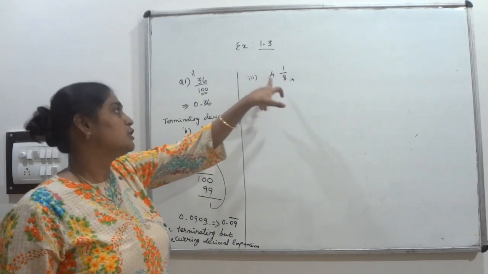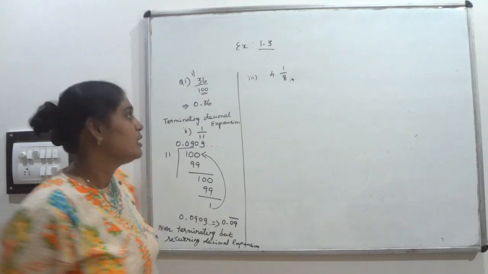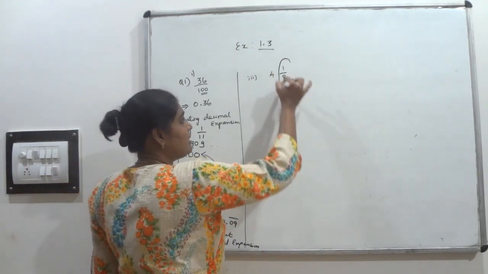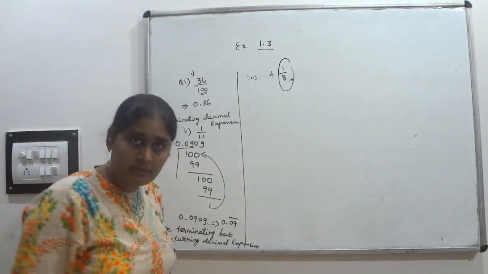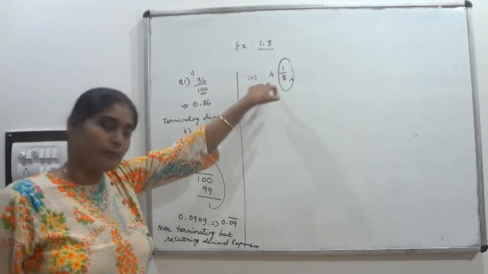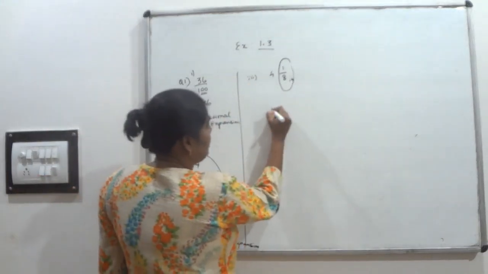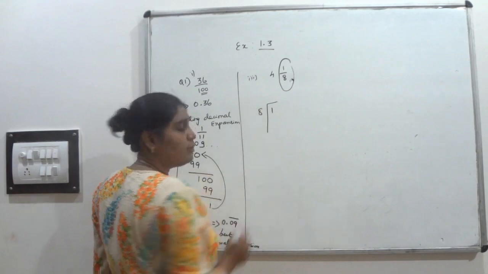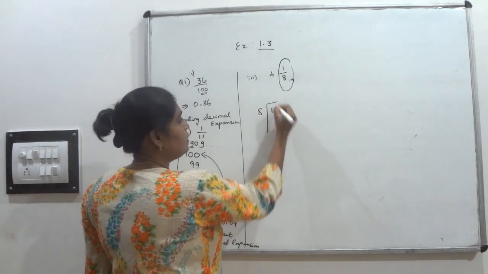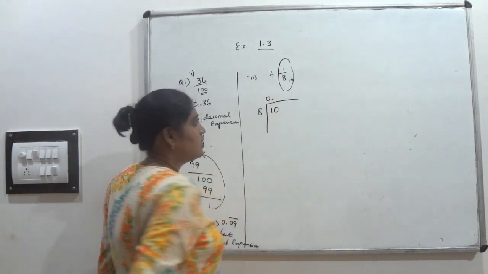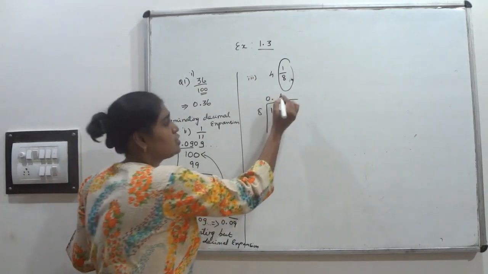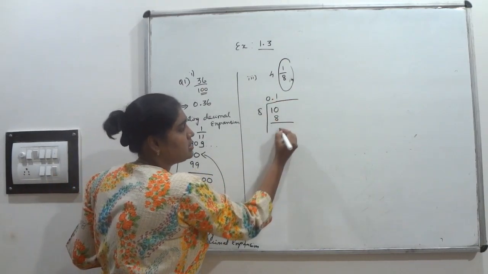Option number 3, that is 4 1 upon 8. See, I am going to find out the decimal expansion for 1 upon 8 first. Then I will include 4. 1 upon 8. See, can you divide 1 by 8? No. Keep 0 point in the quotient place. How many times will it go? Only one time, 8. What is the remainder? 2.